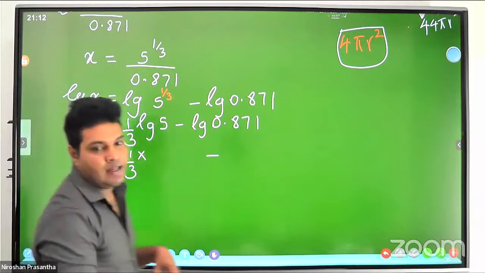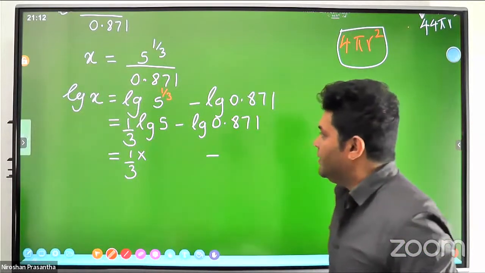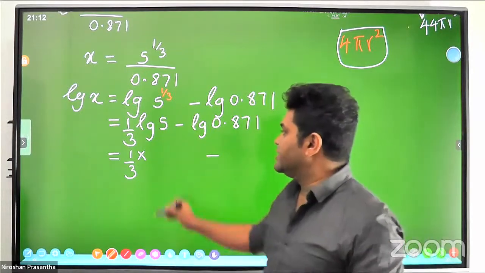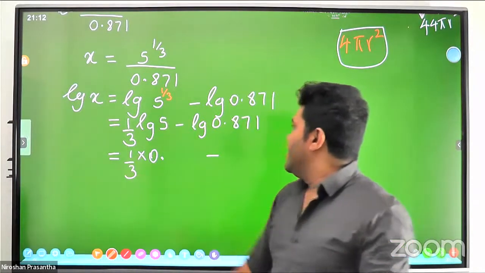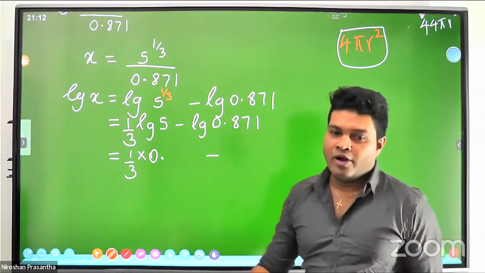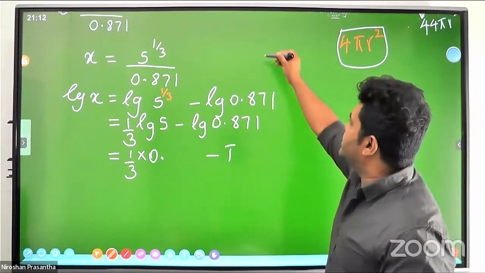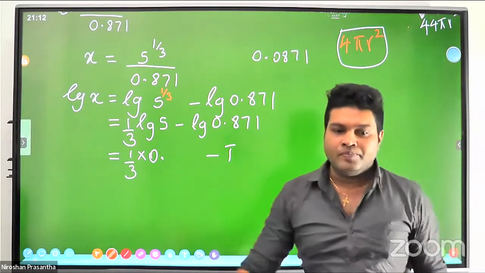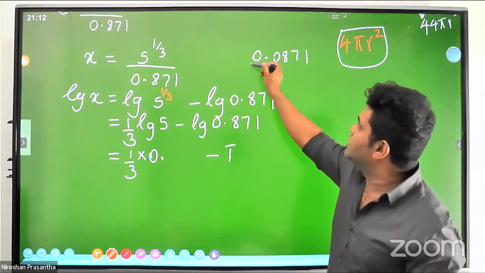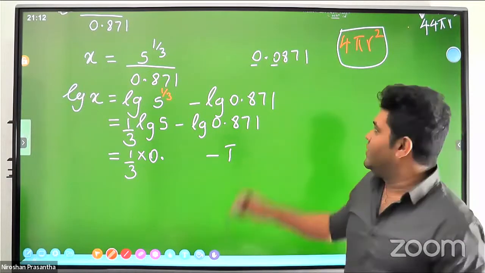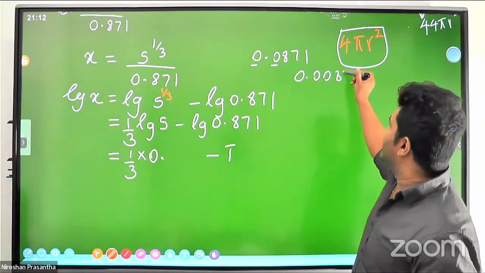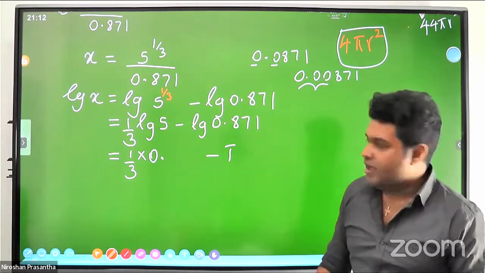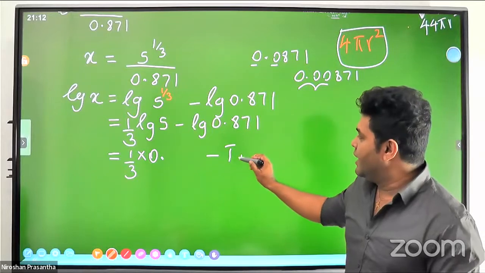Okay, before that, we can find the characteristic, Lama. 5 has only one digit. Therefore, what is the characteristic? 0. And because of 0 point, you know it is bar 1. But if there is something like 0.0871, what is the characteristic? Bar 2 because of the 2 zeros, right? Then if this is 0.000871, then this would be bar 3, right? But in this instance it is only bar 1, and keep a dot.